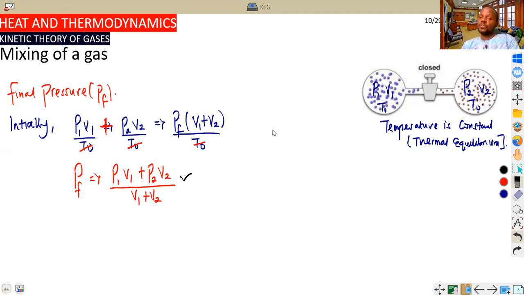We have isothermal, isochoric, isobaric, and the rest. For now, students should keep this in mind because we are going to be using this formula to solve a lot of numerical questions as we move forward under the topic of heat and thermodynamics. Next slide.